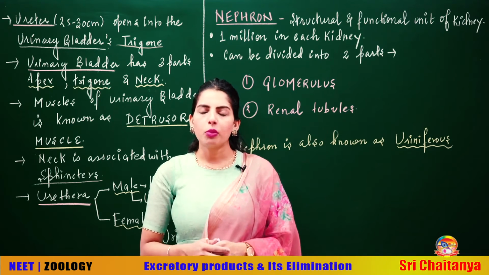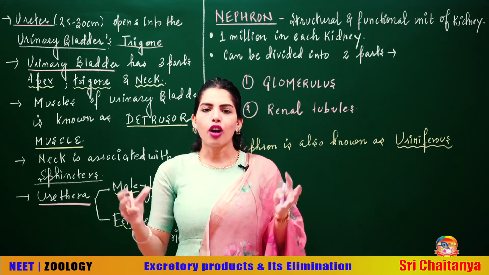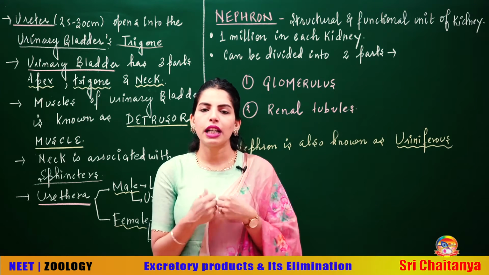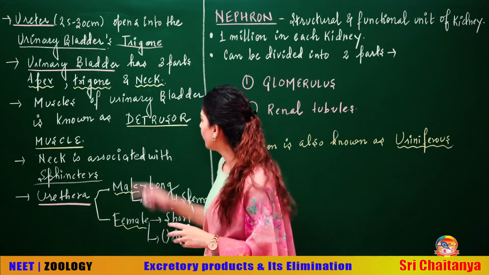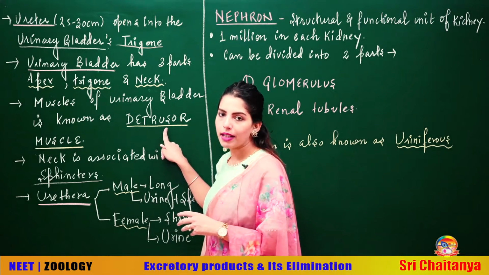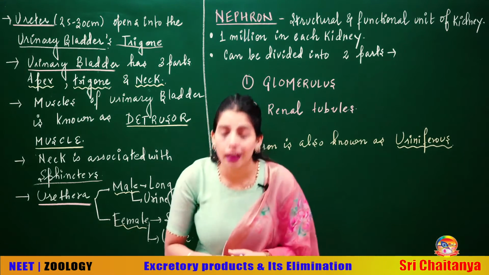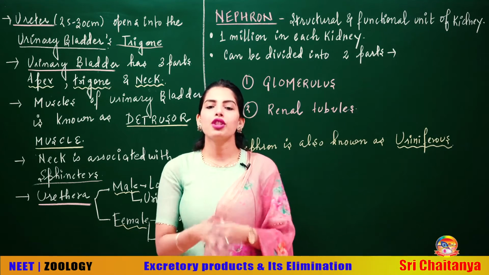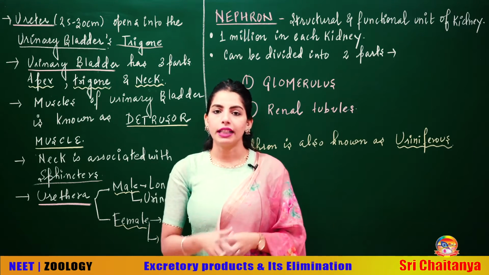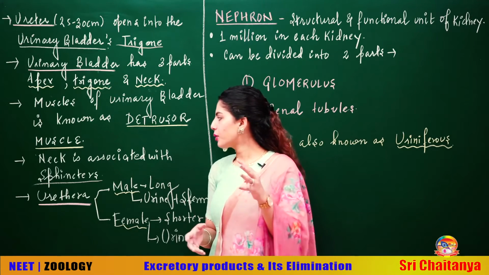Also, you know very well that your urinary bladder has smooth muscles, and contracting the smooth muscles is going to release the urine. The muscles of the urinary bladder are specifically given the name detrusor muscles. The name is given because it helps in detrition of the urine. Detrition means the pushing down of urine, the passing of the urine. That's why the urinary bladder muscles are called detrusor muscles.